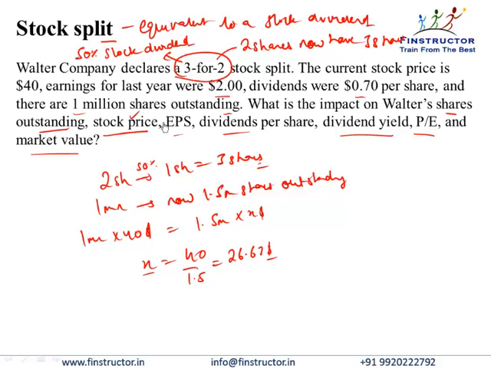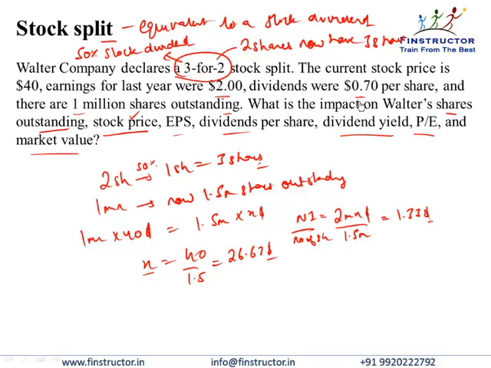The earnings per share similarly will come down, as earlier the earnings were $2 per share or $2 million net income. With 1 million shares, a $2 EPS would be $2 million of net income. Now the net income is still $2 million, divided by the number of shares, which has gone up to 1.5 million. So it will be 2 upon 1.5, that is $1.33 per share.